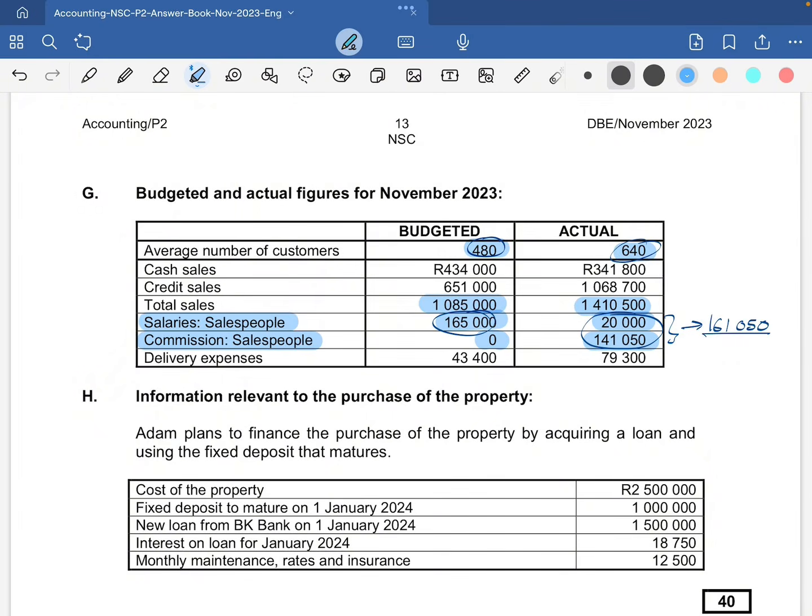But remember that when people buy on credit, there's a possibility that they might not pay, they might not come back to give us the cash. And also, when we are not able to have cash inflows, we might struggle functioning, we might struggle paying our own creditors. So this is what Millie is concerned about, because as much as they were able to make much more sales, the majority of those sales were only credit sales, not cash sales. So that is where her concern is. We have a concern here on the cash sales.